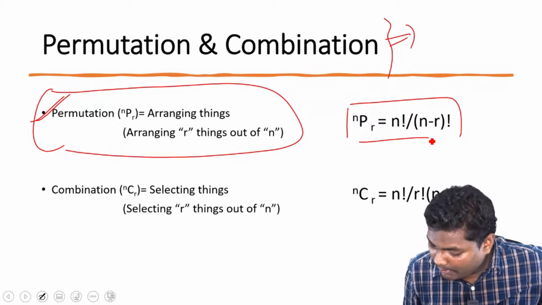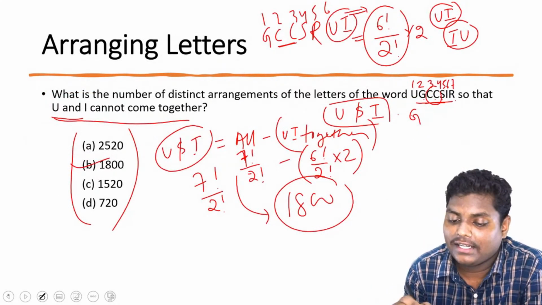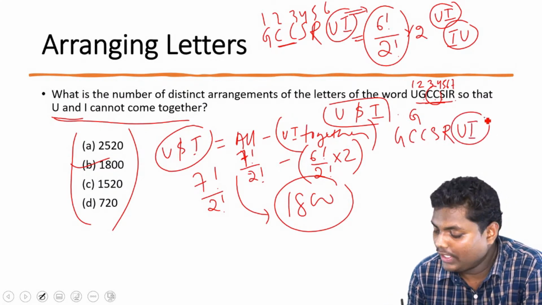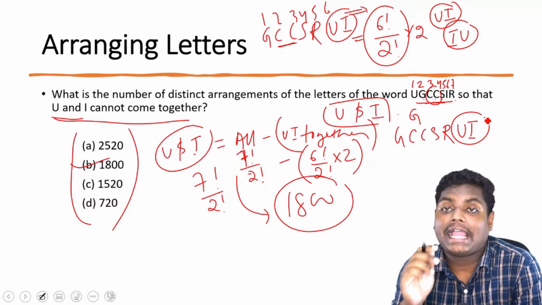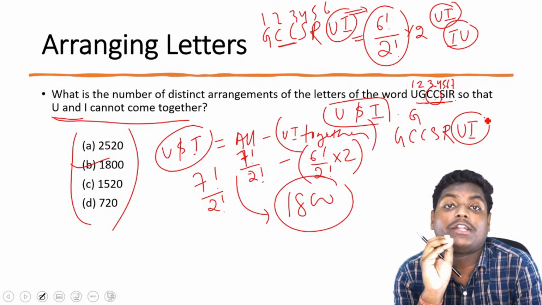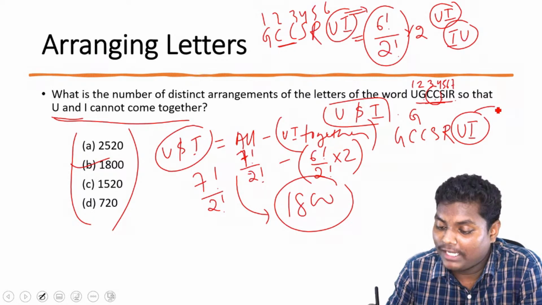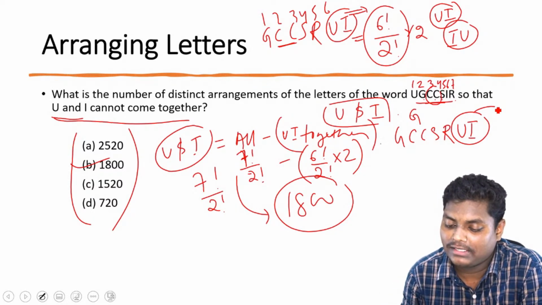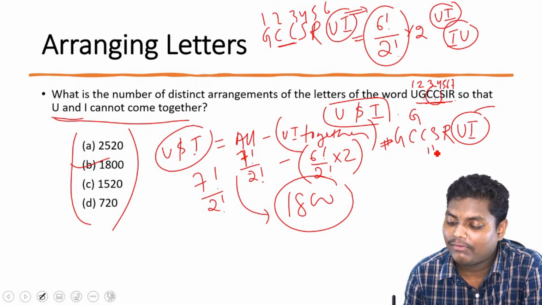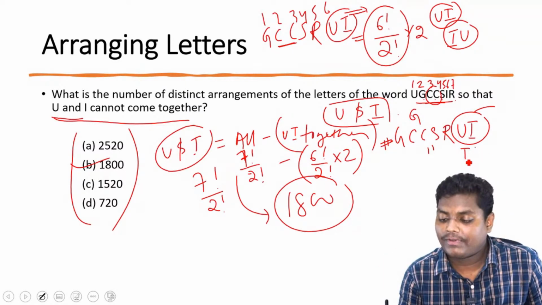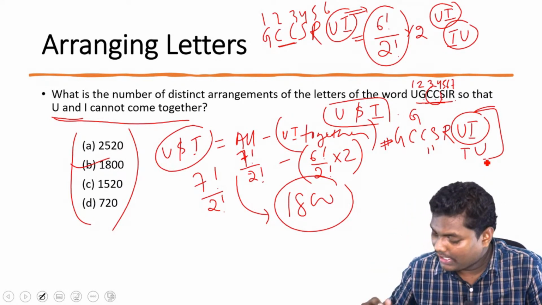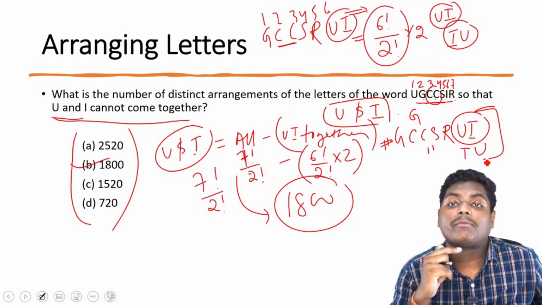so Anupam is asking why we are multiplying by 2. Anupam, you can see here when we are writing GCCSRUI, we are putting this UI in a common bracket. But actually, is this UI a single term? No, it is 2 different letters. But for our convenience, we have treated it as 1. So when we expand this, you can have the other arrangement with the same initial part and I and U swapped. So for each arrangement you have 2 combinations. Is that clear? That is why we are multiplying with 2.